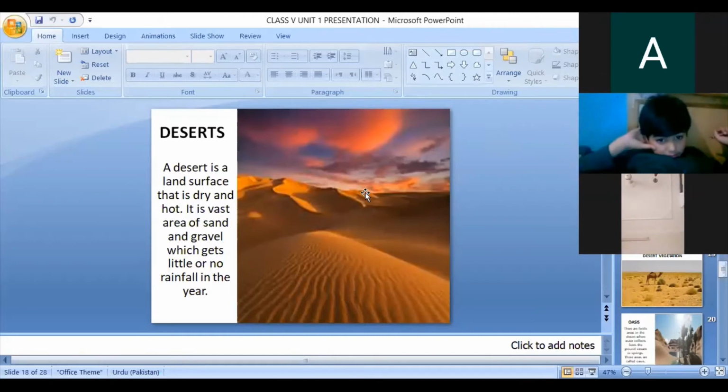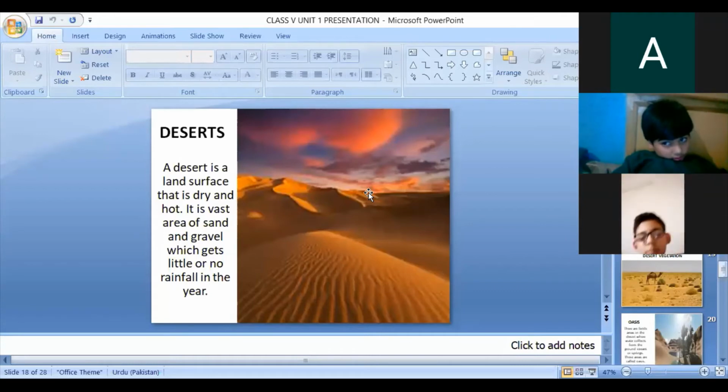Sand dunes are the sandy hills. They are formed in the desert areas. The shape of the sand dunes keeps changing due to the high winds. Okay, sand dunes don't have a constant shape. They change their shape with the help of high winds. There is little vegetation in this part of the world, where only cacti and shrubs are the main vegetation.